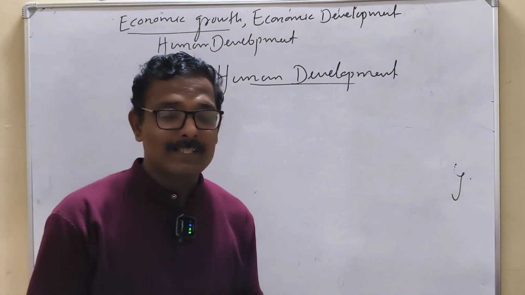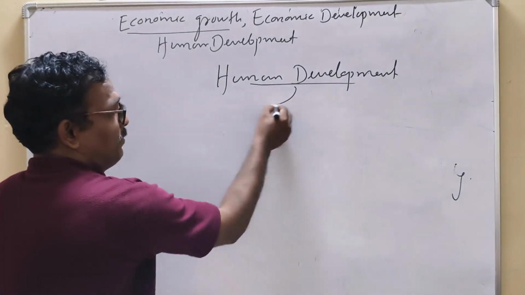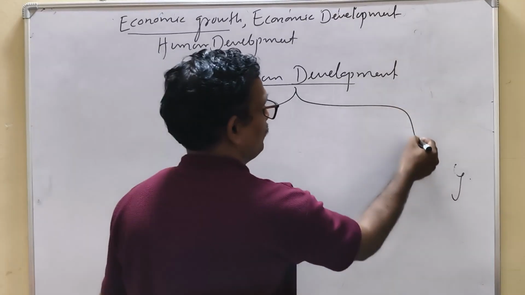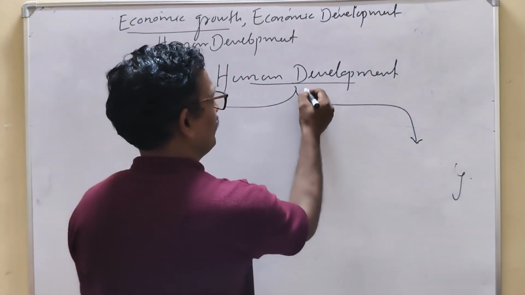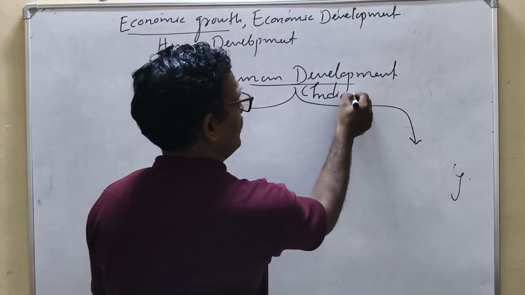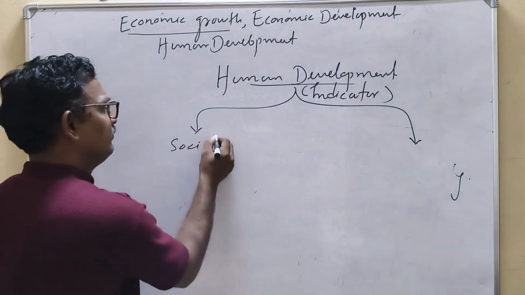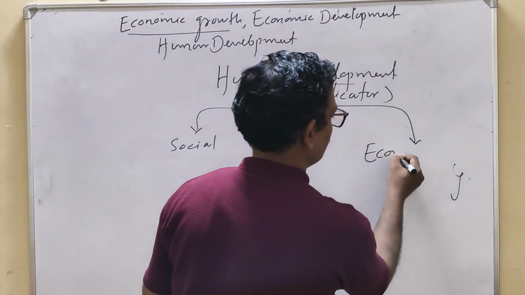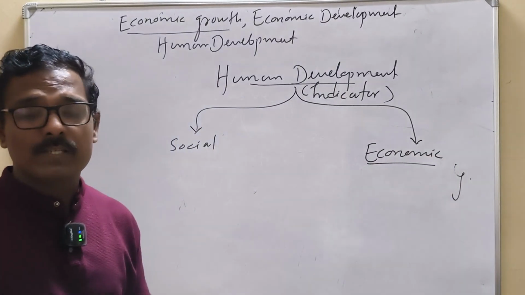So let's see which are the indicators of development, social factors and economic factors. Let's see how this categorization has been done.